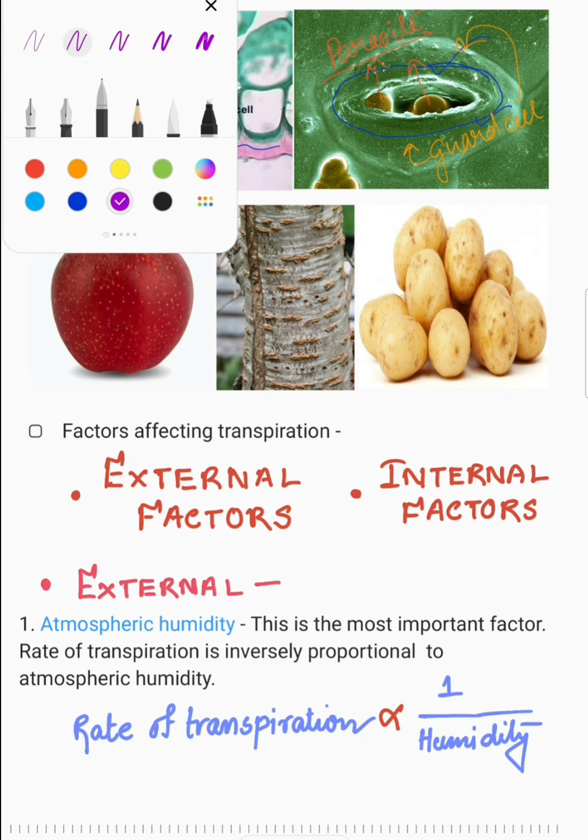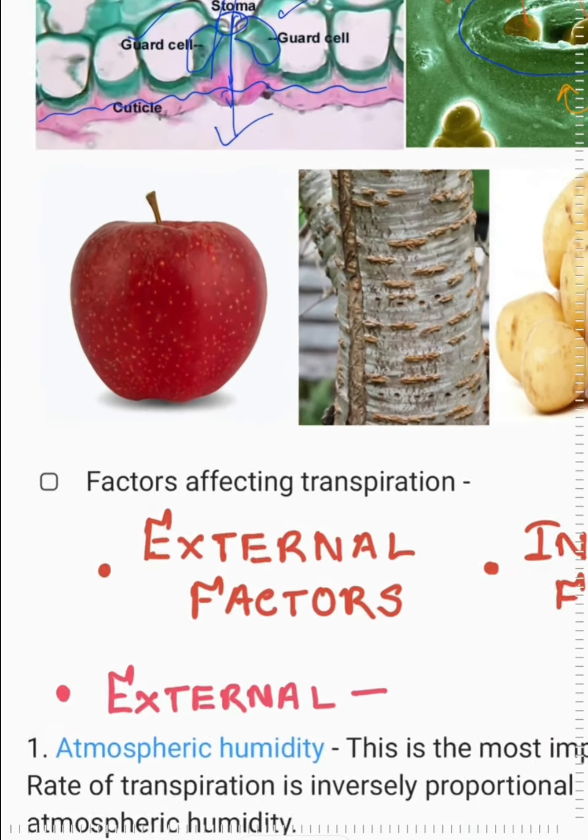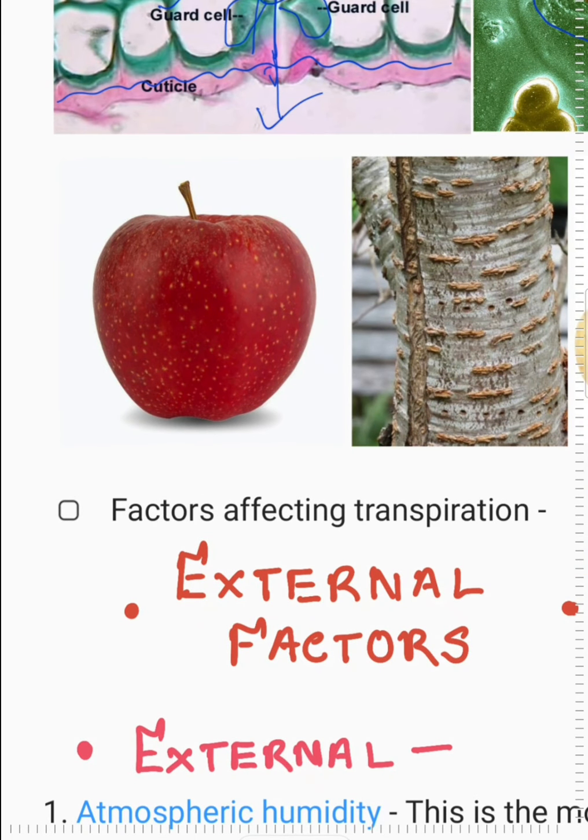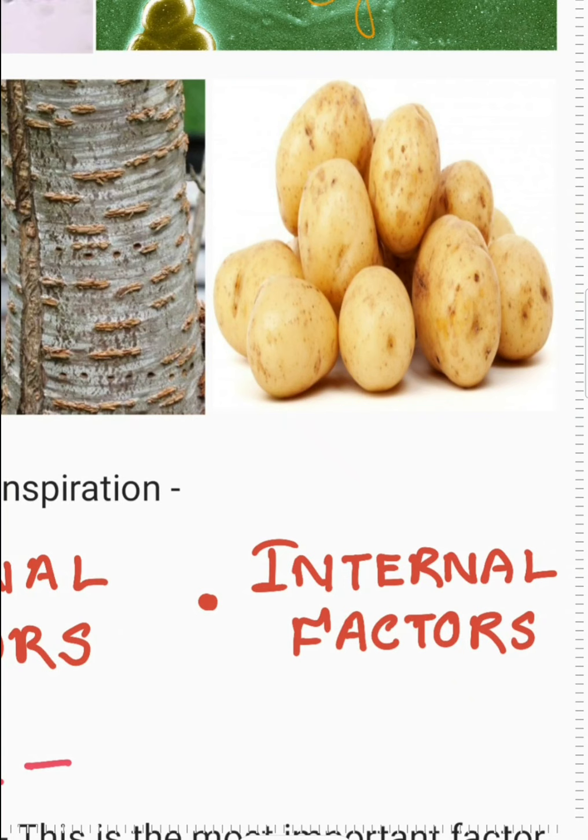Let me just tell you, these apples, I hope you have seen them because almost all of us eat apples. So you might have seen this kind of spots in the apples, right? These small spots are called lenticels. And in the potato also, these are the lenticels.